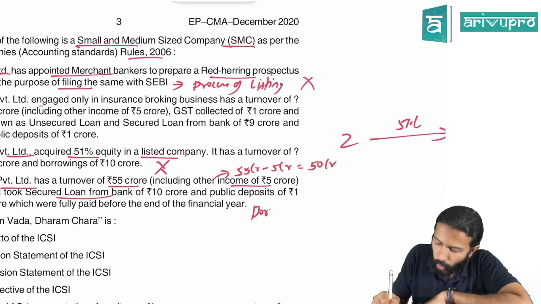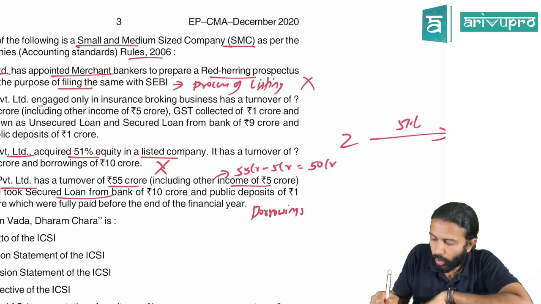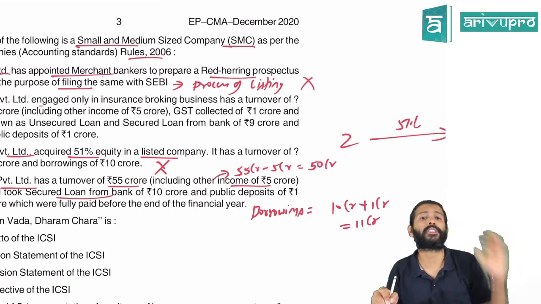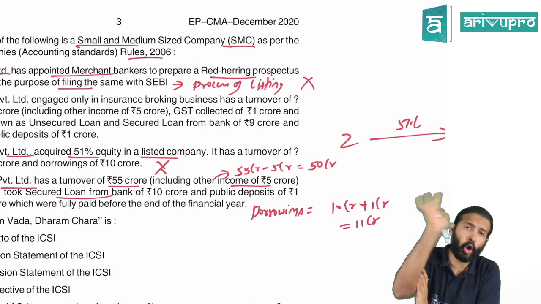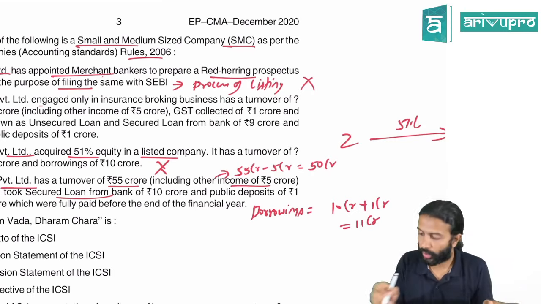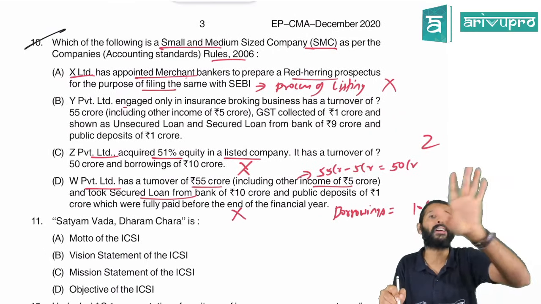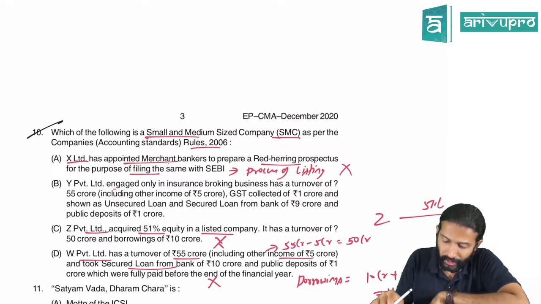Sir, what is the total borrowings then? 10 crore plus 1 crore, which is 11 crore. One of the conditions for SMC is the borrowing should not cross 10 crore. Here it is crossing. That means this also is not an SMC. So what remains? Actually B.